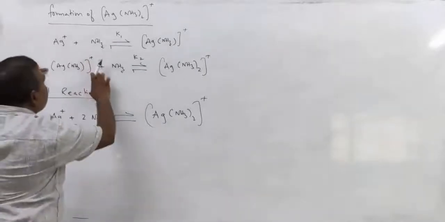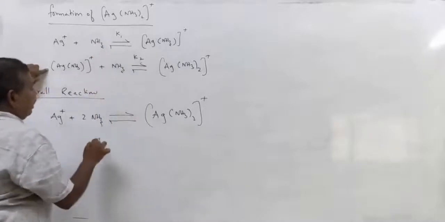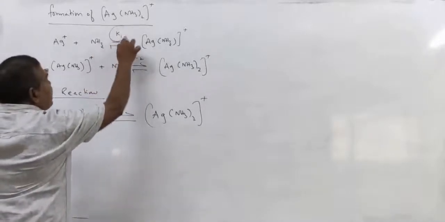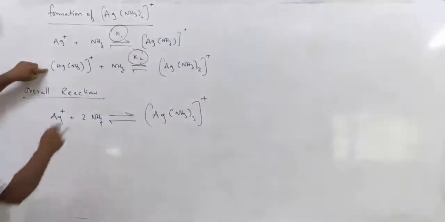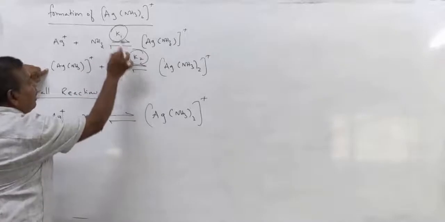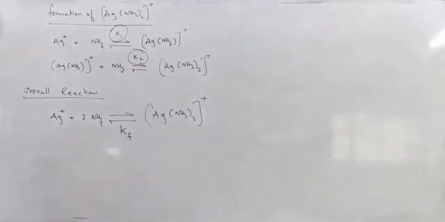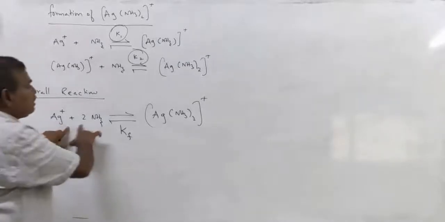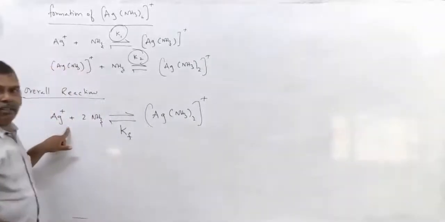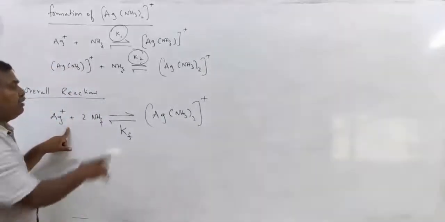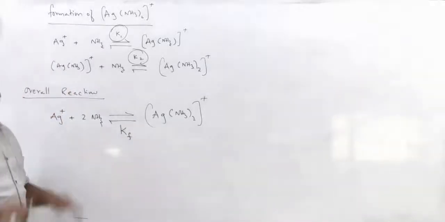So if you combine these two, then the stepwise equilibrium constants K1 and K2, the product of K1 and K2 is called Kf. The process is in equilibrium state, so here the equilibrium constant is called Kf.